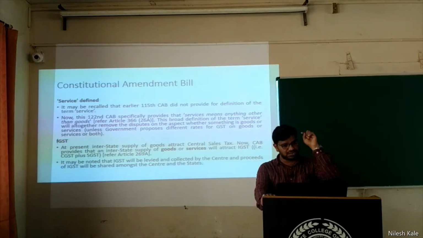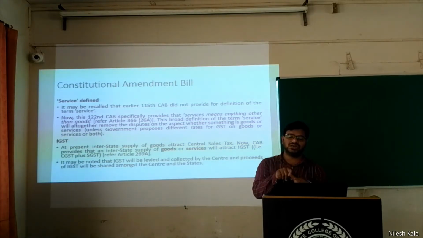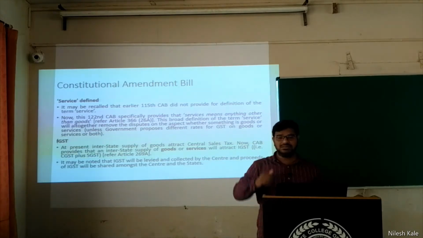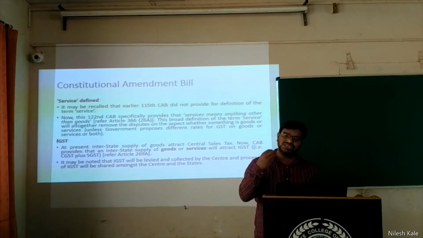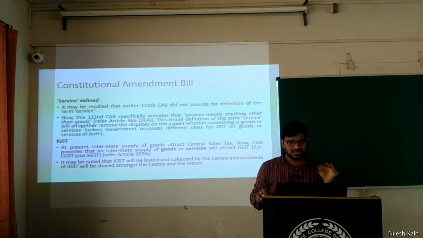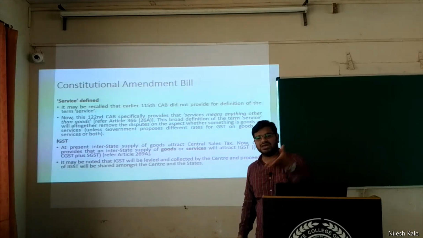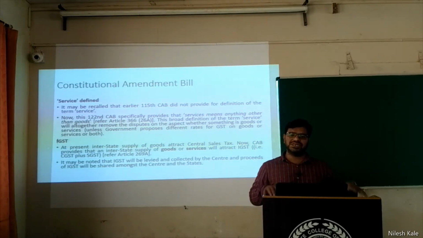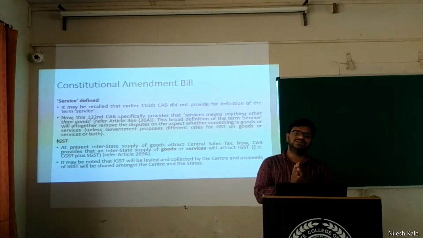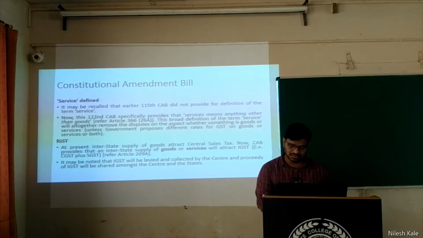Now if I purchase from Maharashtra to Karnataka, two states are involved. Supply is happening from Maharashtra to Karnataka, and therefore the person who is selling to me will collect IGST from me. I have to pay IGST to the seller, right? And this IGST will be levied and collected by the central government. No dispute between Karnataka and Maharashtra. Karnataka will say it is my money, Maharashtra will say it is my resource, right? So let us not fall into disputes. Let us only focus on the central government collecting the money.